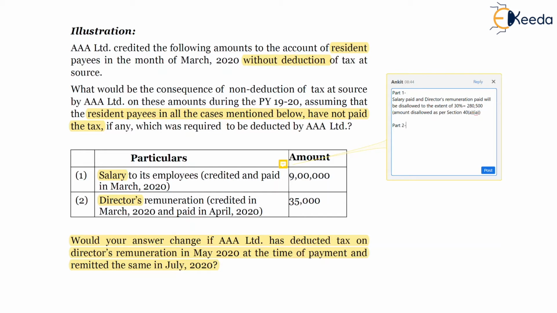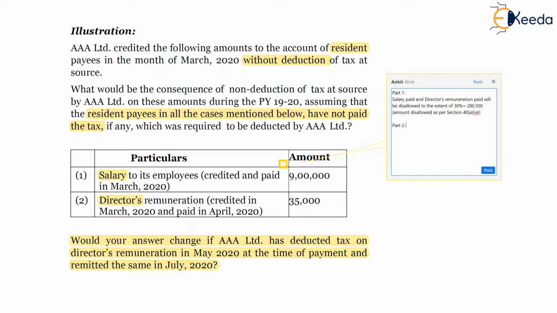If the resident payee had made the payment, or if they are going to make the payment at the time of filing the return of income, then the situation will be different. However, here in the question it has been specifically mentioned that the resident payee has not paid the taxes. Accordingly, the disallowance under section 40A(1)(a) will apply to AAA Limited, and the disallowance is up to 30%.